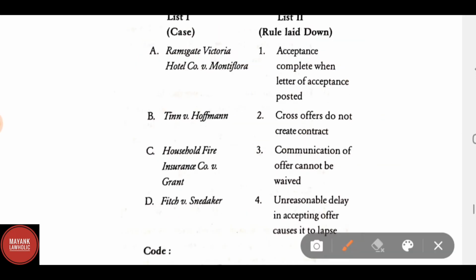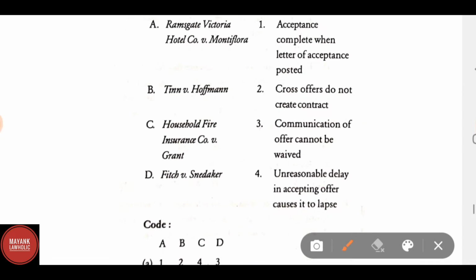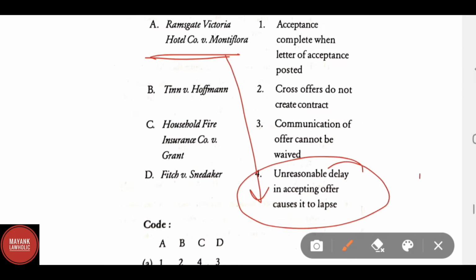Again, list 1 is case and list 2 is rule laid down. The list of cases are: A, Ramsgate Victoria Hotel Company versus Montefiore, B, Tinn versus Hoffman, C, Household Fire Insurance Company versus Grant, and D, Fitch versus Snedaker. Correct match will be Ramsgate Victoria Hotel Company versus Montefiore. Correct answer is 4, unreasonable delay in accepting offer causes it to lapse. B, Tinn versus Hoffman. Correct answer is cross offers do not create a contract.